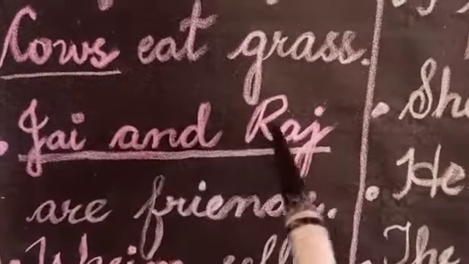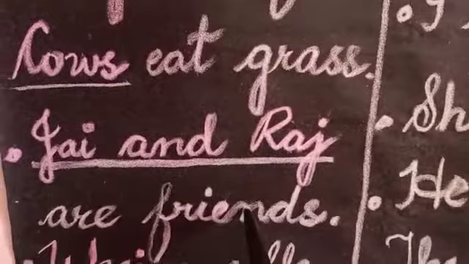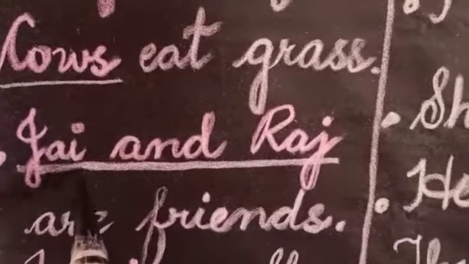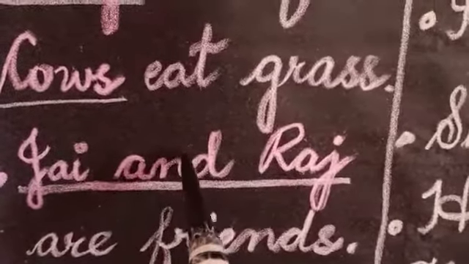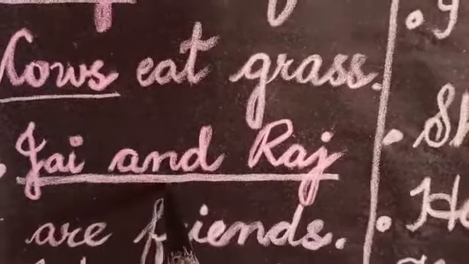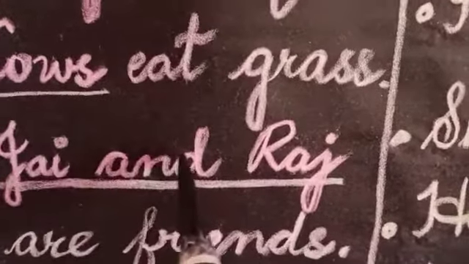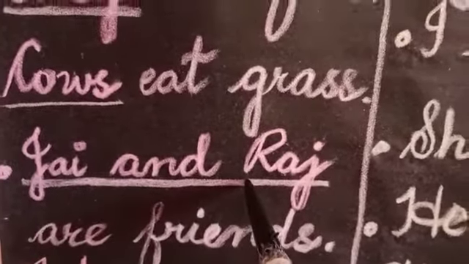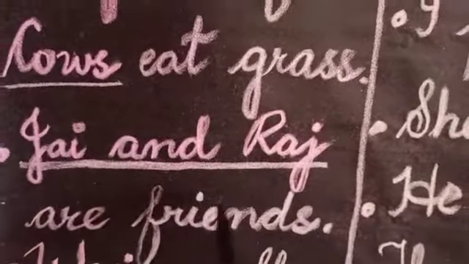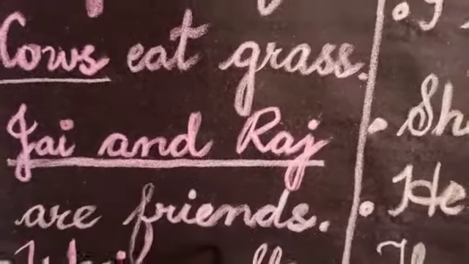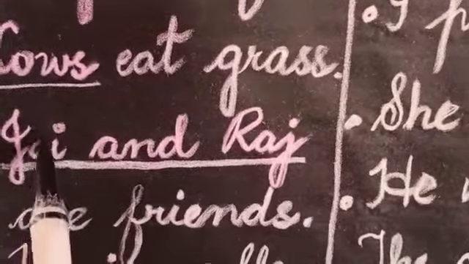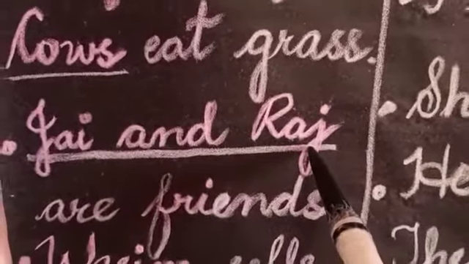Jay and Raj are friends. You see, there is no action in this sentence, but there are some persons, and we are talking about them. About whom are we talking? We are talking about Jay and Raj. Jay and Raj are friends, and we are saying they are friends. So we can say that Jay and Raj is the subject.